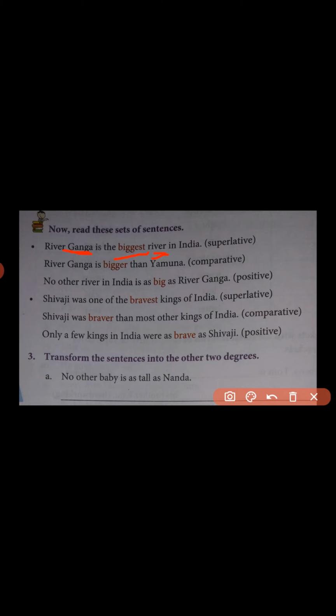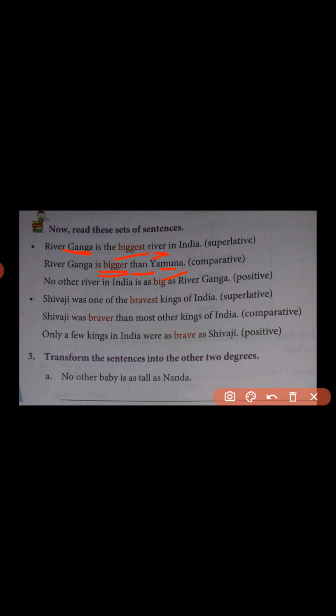For comparative form here, we change the adjective biggest into bigger first of all, and we add the er form of this adjective. Here we are comparing this Ganga river with Yamuna. See there, the same degree form becomes the comparative form. How? River Ganga is bigger than Yamuna.